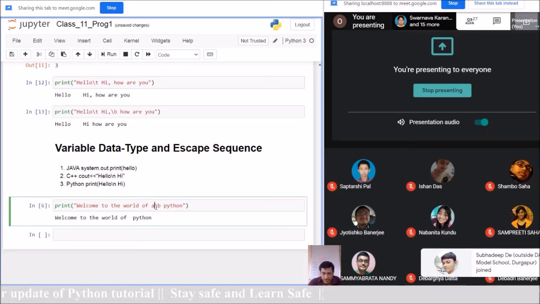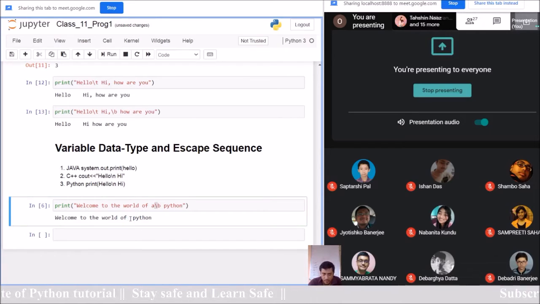After a I have given slash b, so I am not getting the a over here. Why? Because this slash b is an escape sequence which is doing its own work, and doing its own work means it is basically erasing by using the backspace concept. It is erasing a from this sentence. Okay, so these are escape sequences we will use.